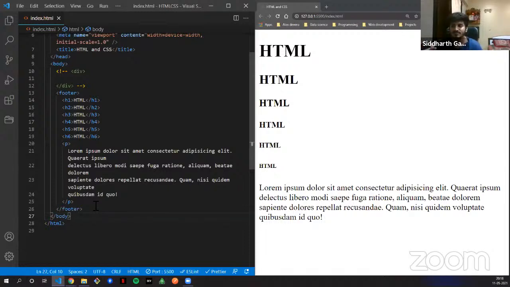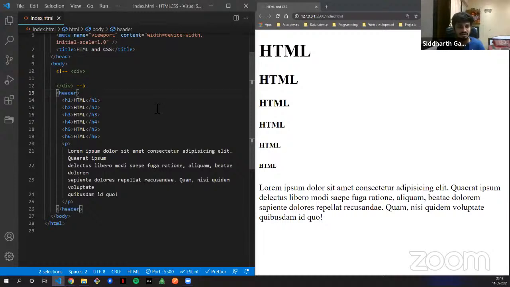Similar to footer, you have a header. The header also gives the same result. I'm saving it. If I don't save it, I get a small white dot next to index.html, if you can see my cursor. I'm saving it, and still there is no difference,